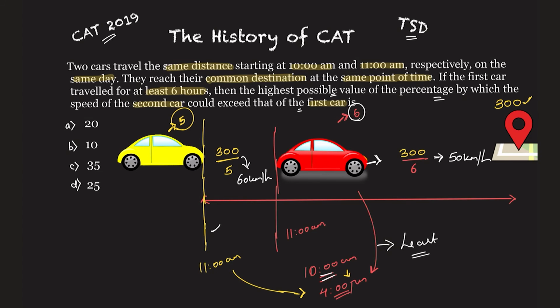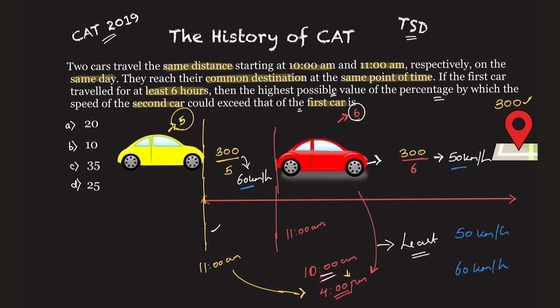If it covers the distance in 7, 8, 9, 10, then the value will not be the highest, and that's why we'll go with the combination of only 50 and 60 kilometers per hour. Which means the red car covers at the speed of 50 kilometers per hour, and the yellow car at 60 kilometers per hour.